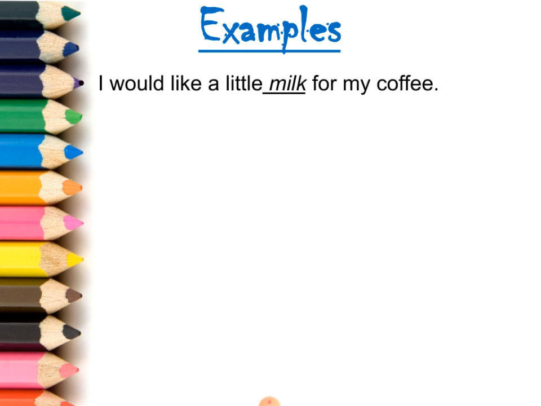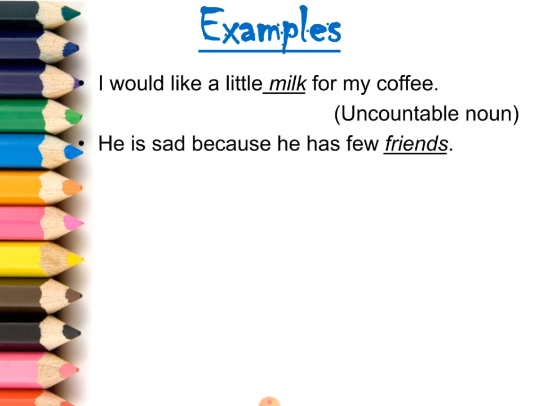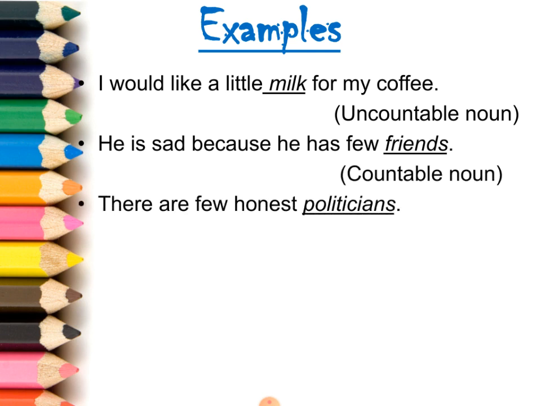Example, I would like a little milk for my coffee. Milk is an uncountable noun, so little milk. Friends, countable, so few friends. There are few honest politicians. Politicians can be counted, so few honest politicians.